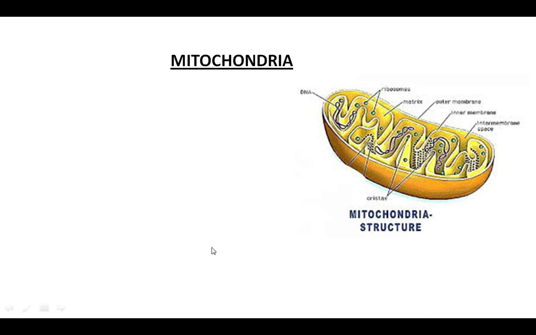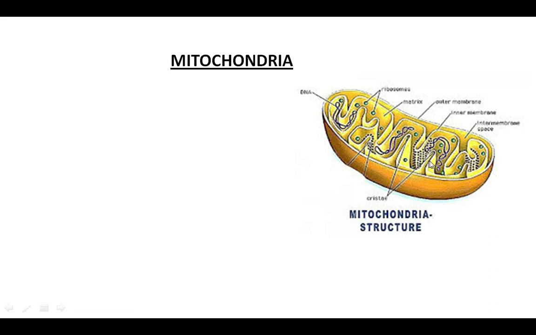This matrix, you can see here, is present inside the inner membrane, and this is the covering of the outer membrane. These folds of the inner membrane are known as cristae. I have labeled it, that is cristae, right? And the matrix is in the spaces present between the inner folds.